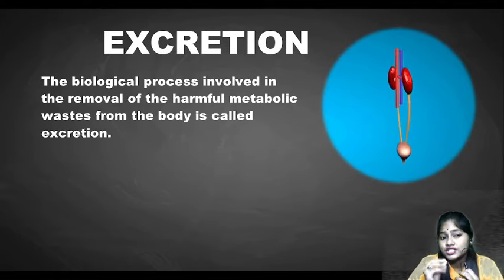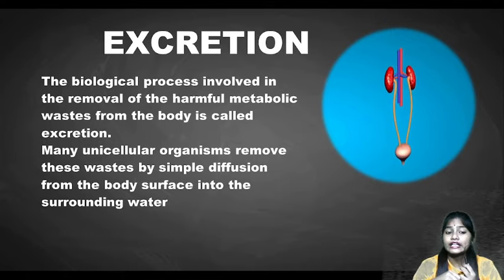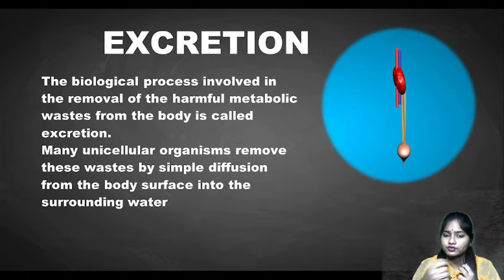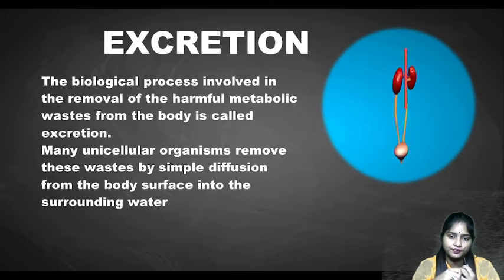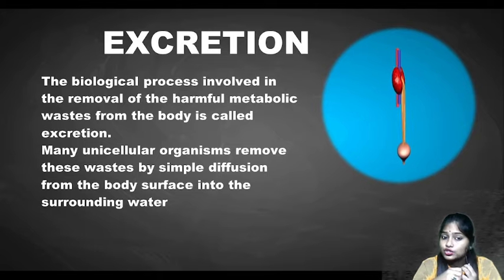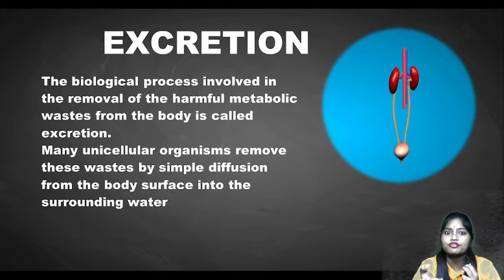And see, many unicellular organisms remove this waste by simple diffusion from the body surface into the surrounding water. Uni means one. So generally unicellular organisms are found in water, right? So how will they excrete? As they have a very small body, they can easily remove the waste by the process of diffusion.